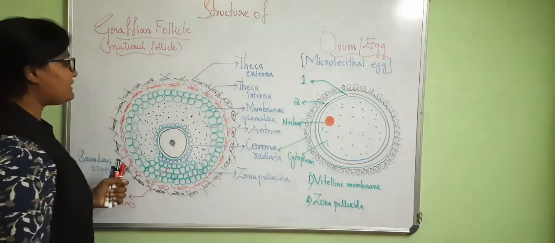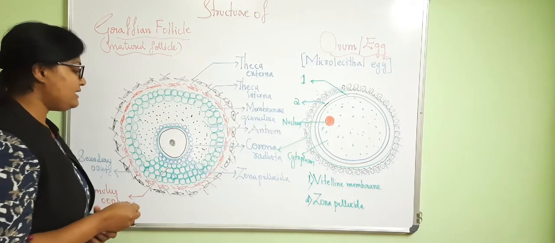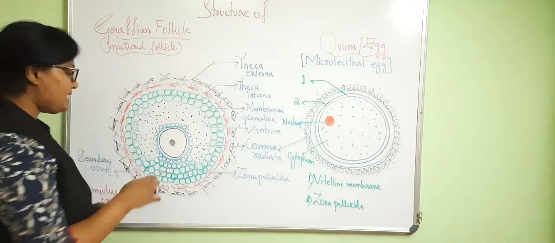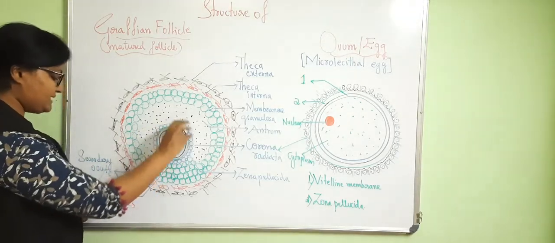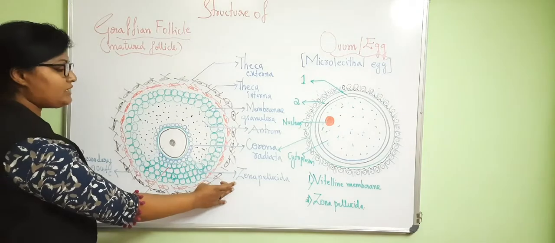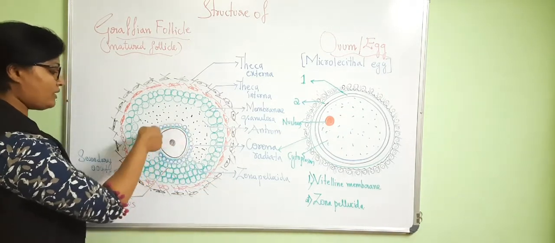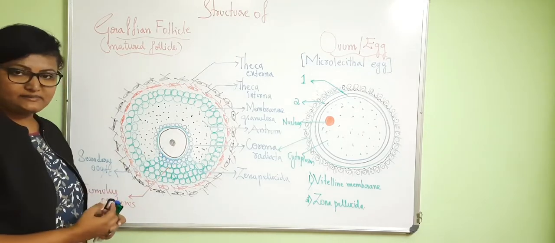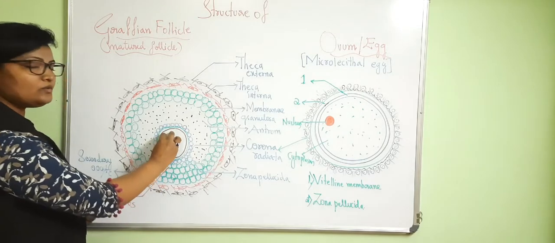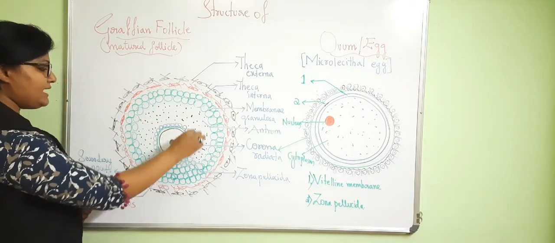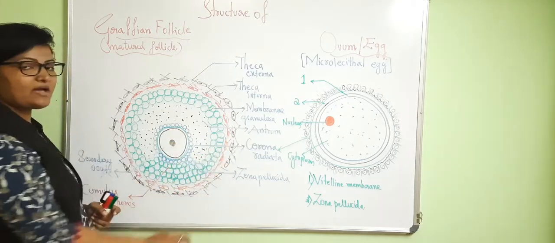So what does the Graafian follicle contain? A secondary oocyte. This secondary oocyte is specially surrounded by a structure called zona pellucida. Next to the zona pellucida there are corona radiata cells. The secondary oocyte is embedded within a cavity called the antrum cavity.